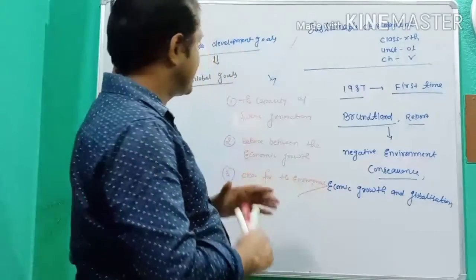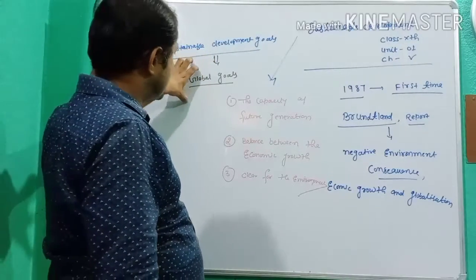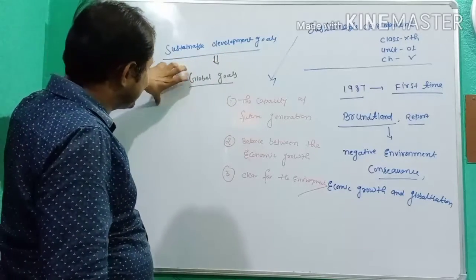I again repeat, the sustainable development goals are known as the global goals. These goals are called for by the United Nations.